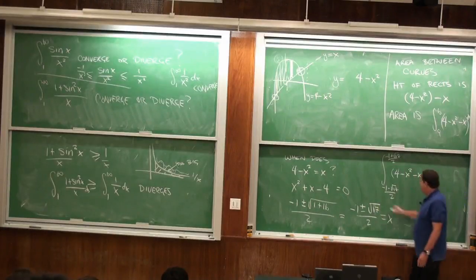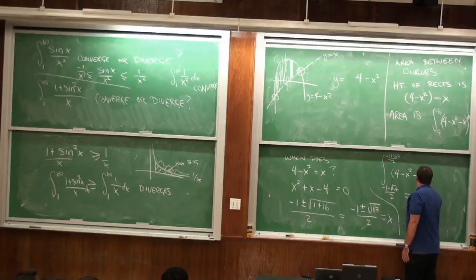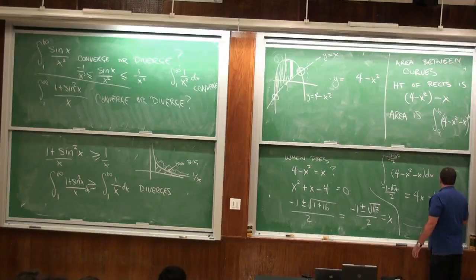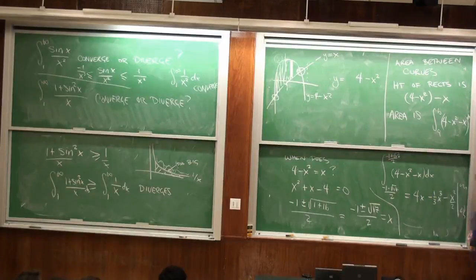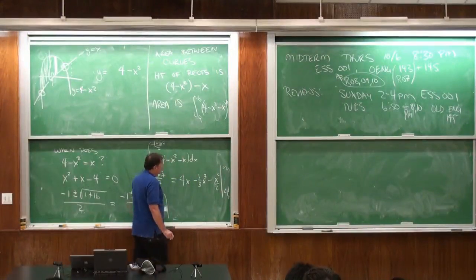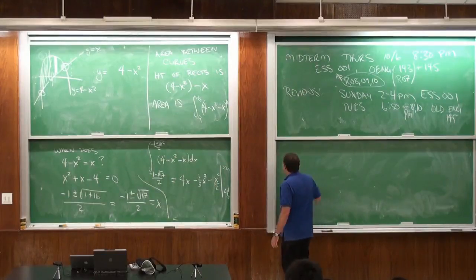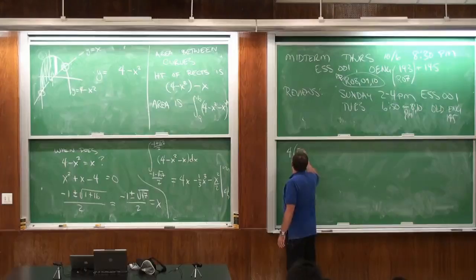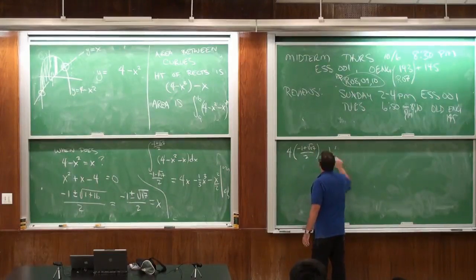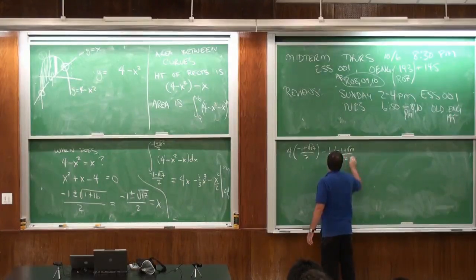And that's easy. That is 4x minus 1/3 x cubed minus x squared over 2, evaluated from one limit to the other, which is, I didn't leave enough room on the board, so come over here, which is 4 times (-1 plus root 17) over 2, minus 1/3 (-1 plus root 17) over 2